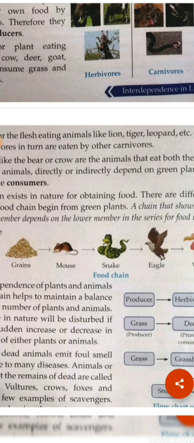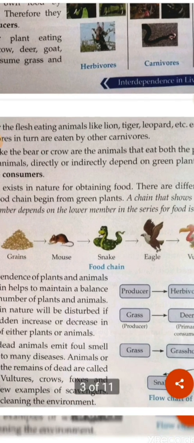Mouse, these are herbivore animals, right? So they are known as primary consumer. Herbivore animals are known as primary consumer. Snakes are dependent on mouse, that means they are the secondary consumer, these are the carnivore animals. Eagle is also a carnivore animal, so we can say eagle is the tertiary consumer.